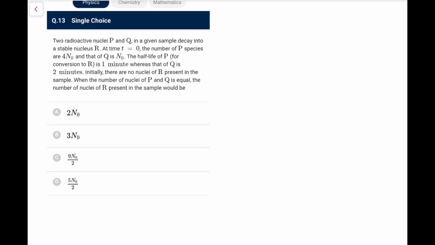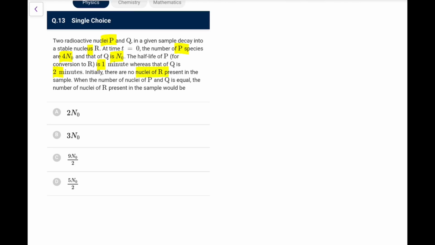Next one. So this is also not a very easy one. Two radioactive nuclei P and Q in a given sample decay into a stable nucleus R. At t equal to 0, P species are 4 n naught, Q is n naught. Half-life of P is 1 minute, whereas that of Q is 2 minutes.